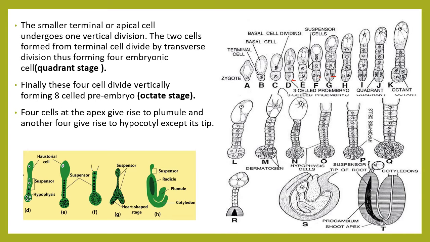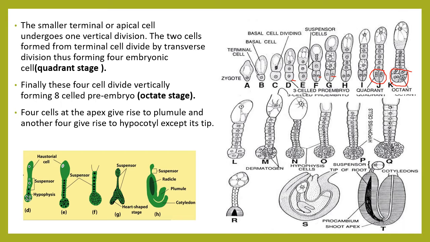See here, this is the quadrant formed after vertical and transverse division, and this stage we call the quadrant stage. Then finally these 4 cells divide vertically, forming the 8-cell pre-embryo, which is also called the octant stage. See here, this is the octant stage. It is formed after the quadrant stage.